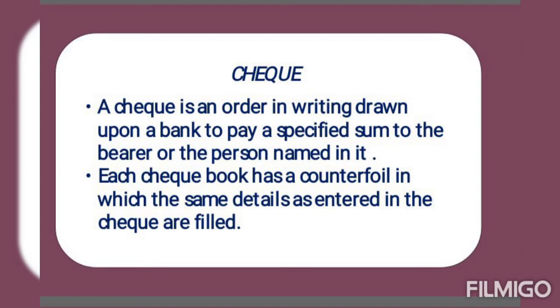Next is check. You all have seen checks a number of times. A check is basically given to a person, right? So a check is a kind of an order, meaning that you are instructing or giving an order to your bank, and you are telling your bank to make payment to the person whose name is written on the check. So basically a check is a kind of order.